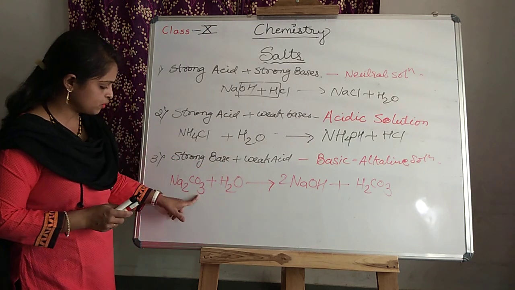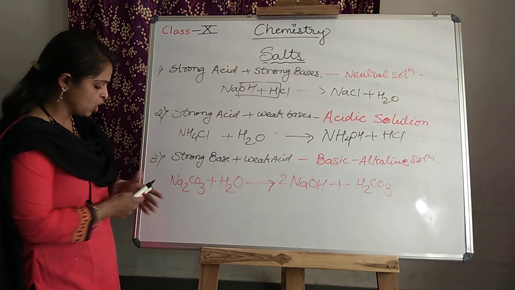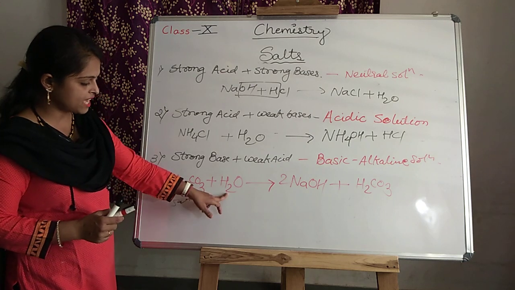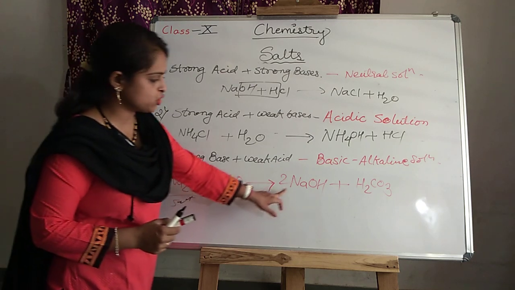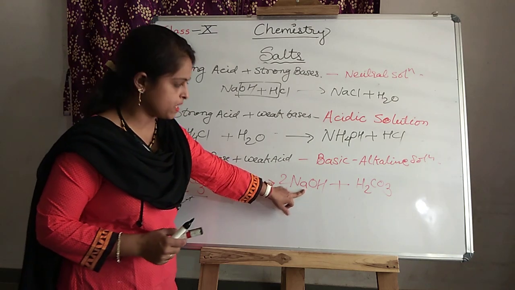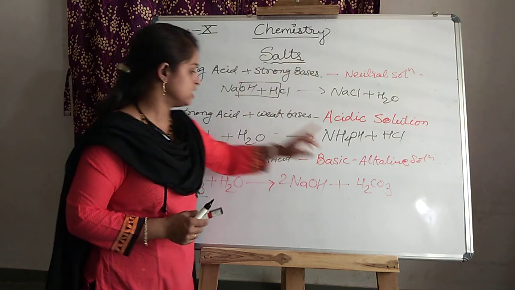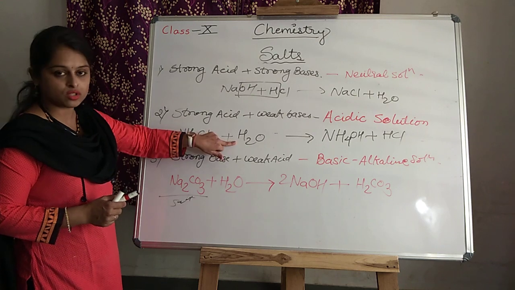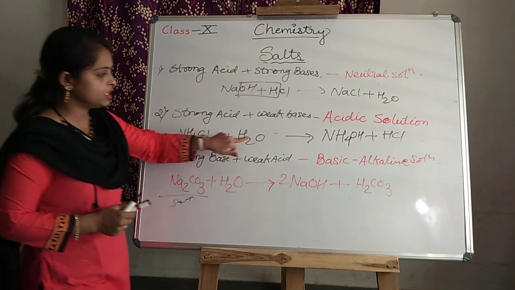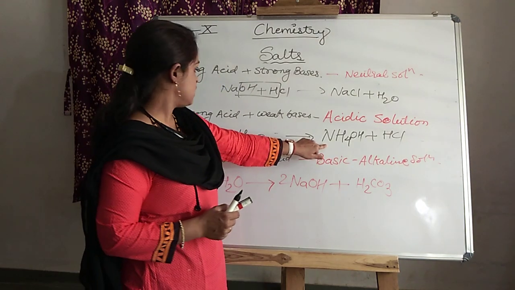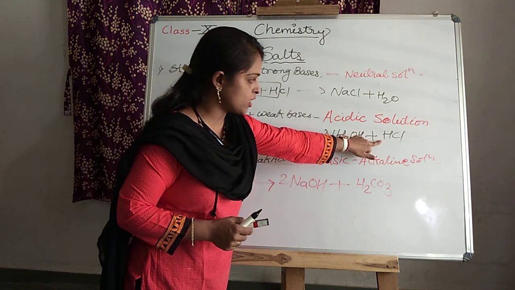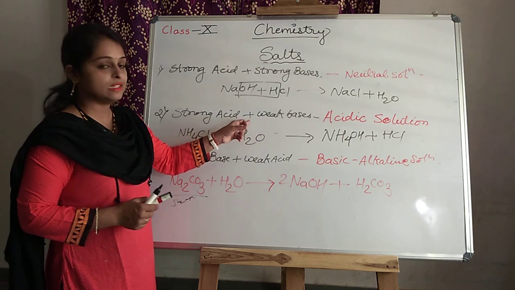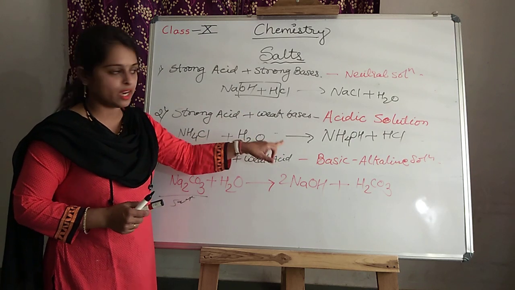See, sodium carbonate is there. This is the salt. When this salt reacts with water, they form sodium hydroxide. This is a strong base and this is a weak acid. Here also, when the salt undergoes hydrolysis with the water, they produce a weak base and a strong acid, that is HCl. So in this reaction they turn blue litmus into red. And what about